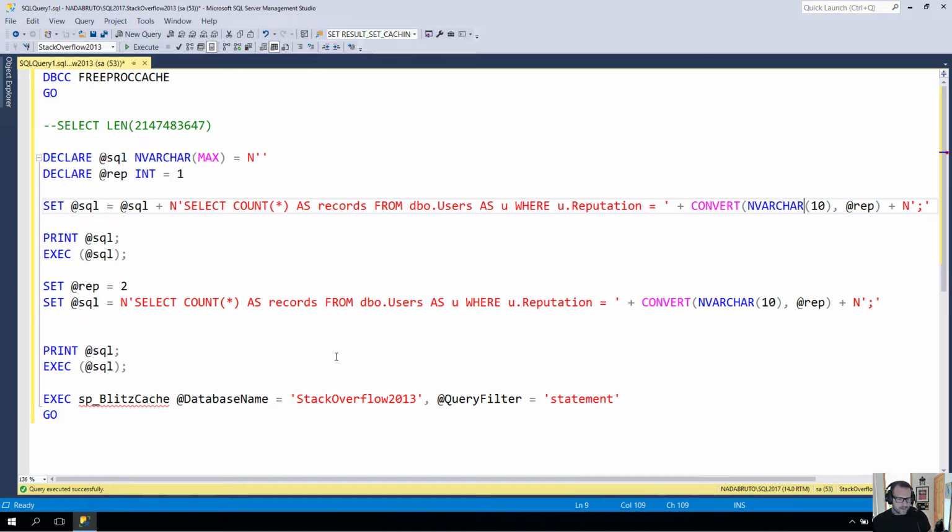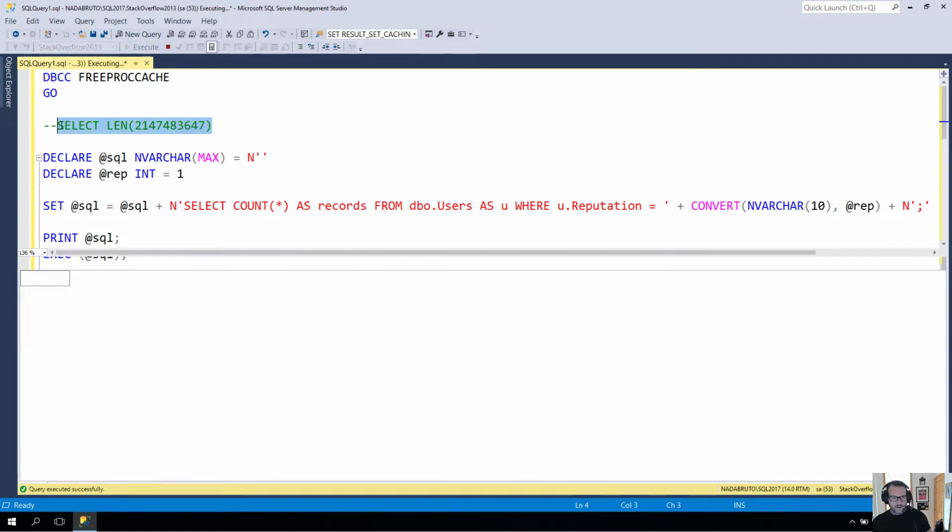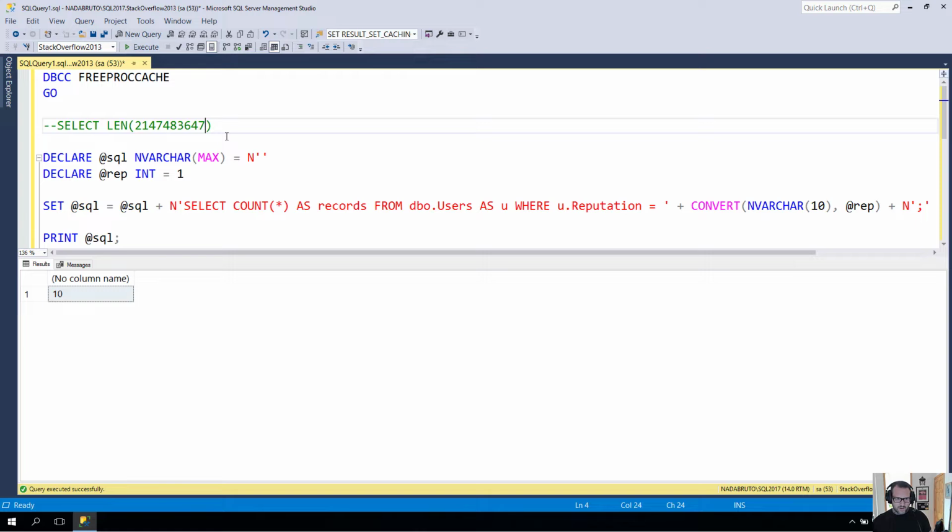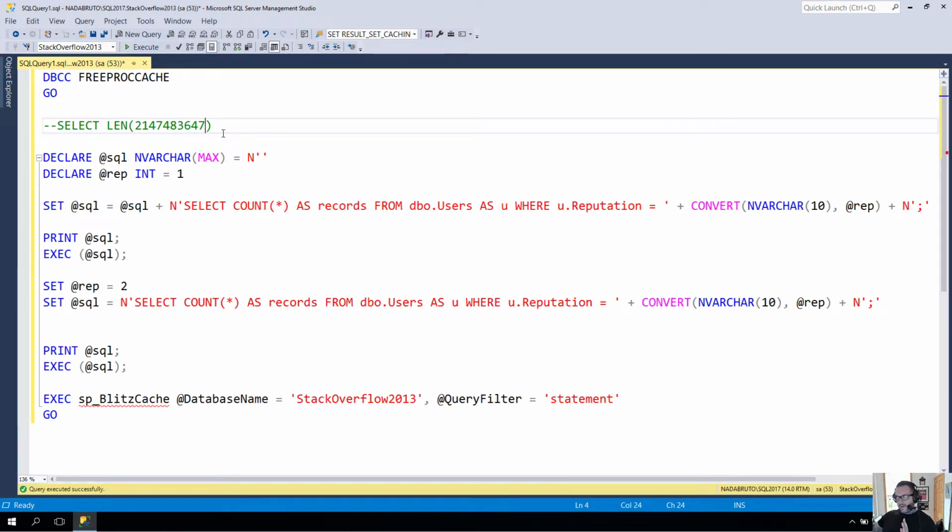So I'm not going to preamble too much about it. I just want to point out that I'm using nvarchar(10) here because nvarchar(10) is the length of the longest possible integer. After this thing goes up a number, it is no longer a regular integer. It's then a bigint, and bigints can get very long. So I left nvarchar(10) as the cap for how long that number will ever be.